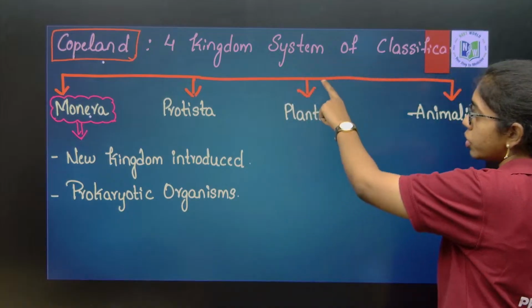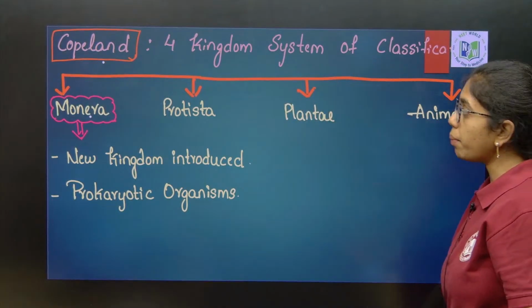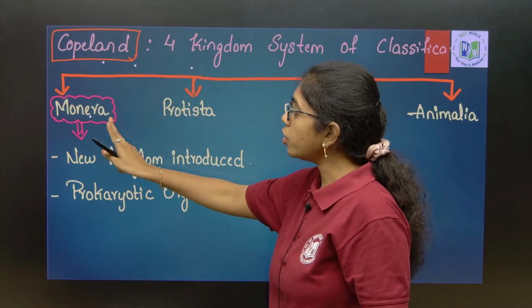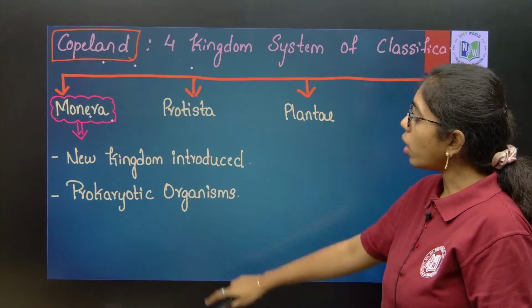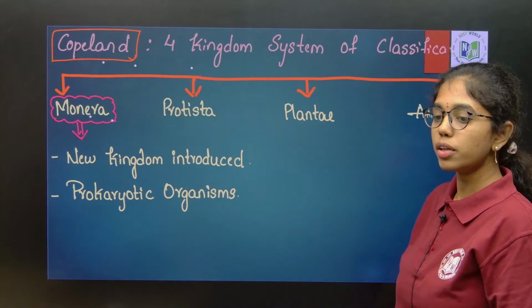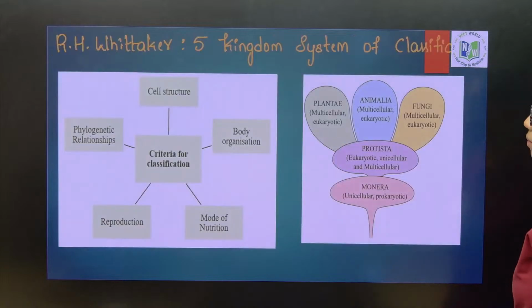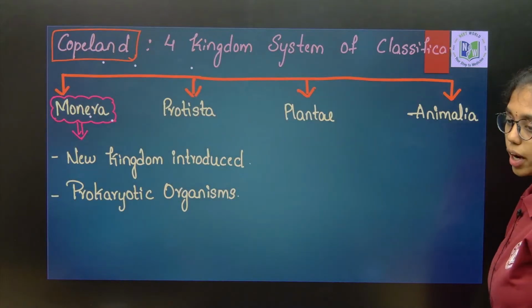Under these kingdom systems, you have to remember the scientist who has proposed the kingdom system, what is the new kingdom they have introduced, and what organisms they have placed under the new kingdom. Yes, unicellular prokaryotes.